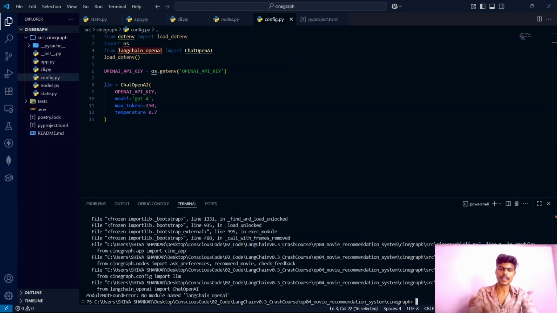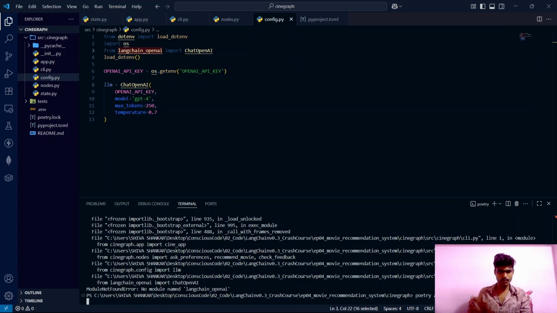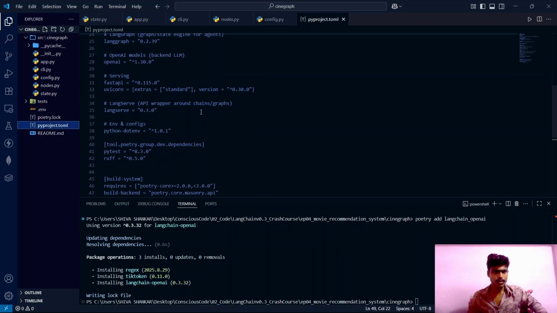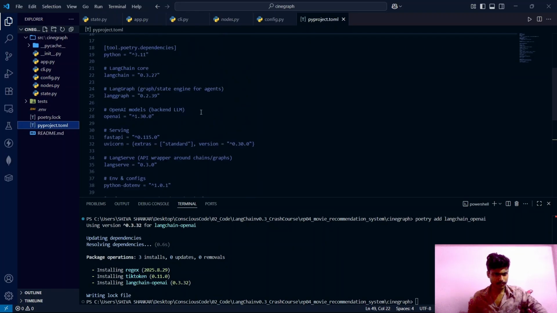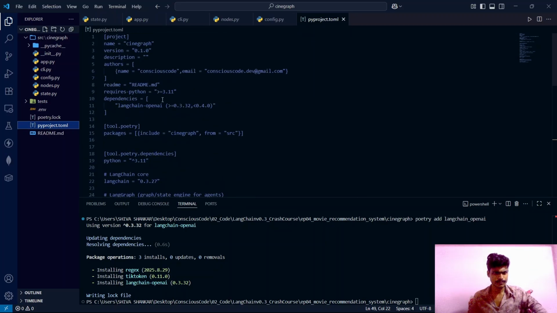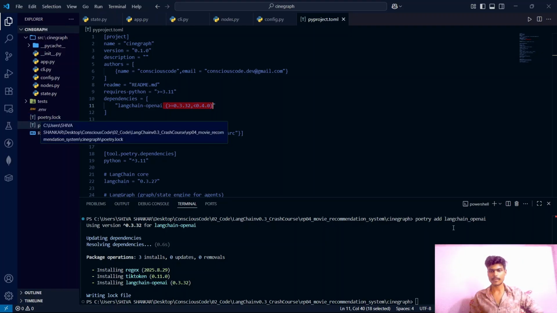So let's install LangChain OpenAI. Poetry add langchain-openai. So this one will add the LangChain OpenAI into our pyproject.toml file. You can probably see, I guess. There it is. Inside the dependencies, it installed LangChain OpenAI, and it is also mentioned the version. And even in the terminal, we can see the poetry.log file got updated.